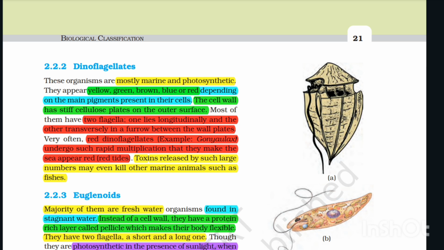Red dinoflagellates, for example Gonyaulax, undergo such rapid multiplication that they make the sea appear red. Red tides. Toxins released by such large numbers may even kill other marine animals such as fishes.